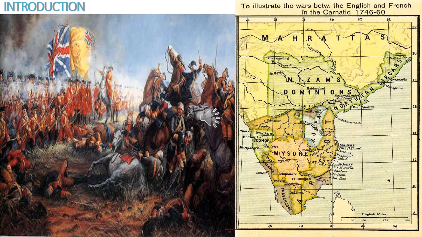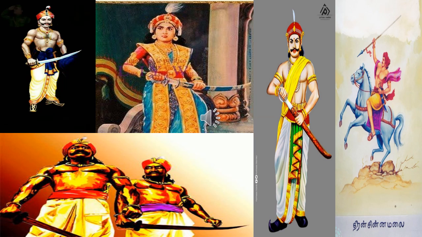After defeating the French and their Indian allies in the three Carnatic wars, the East India Company began to establish their power and extend its influence. But the local kings and feudal chieftains opposed the English East India Company. Then who was the first person to resist the English East India Company?